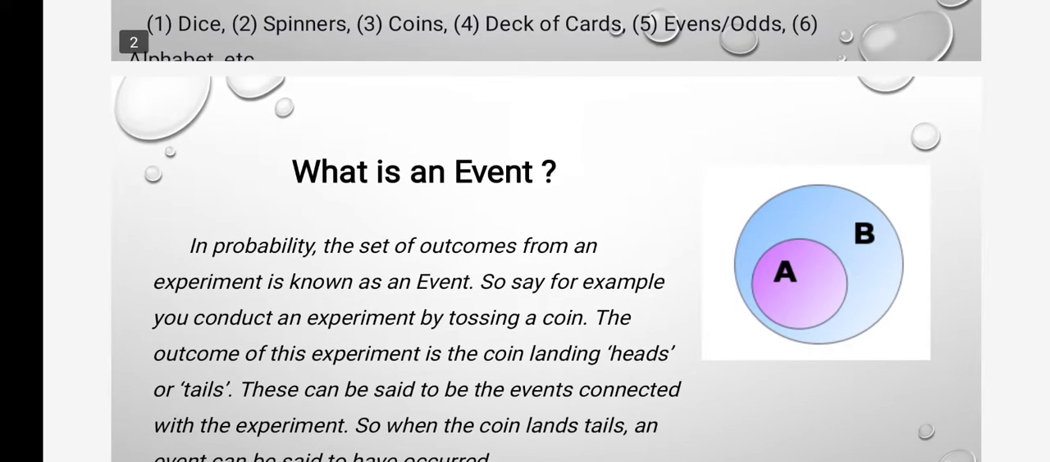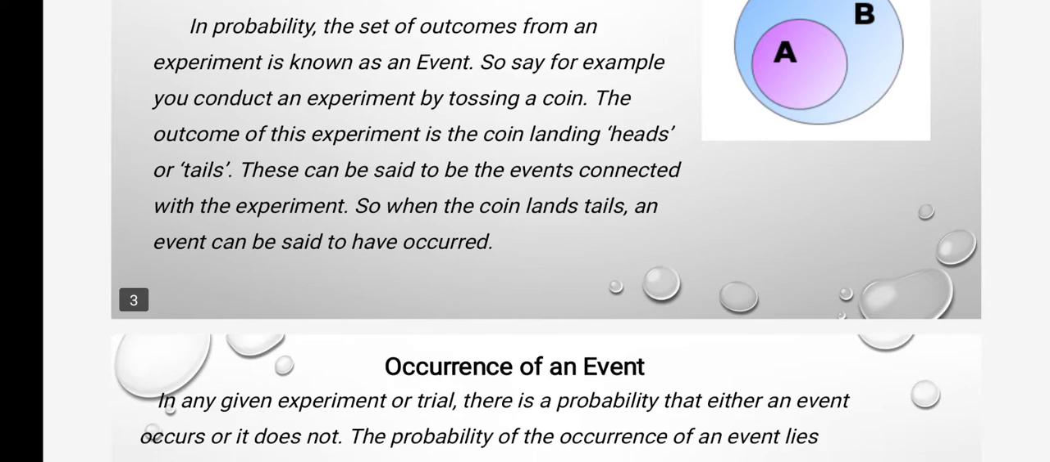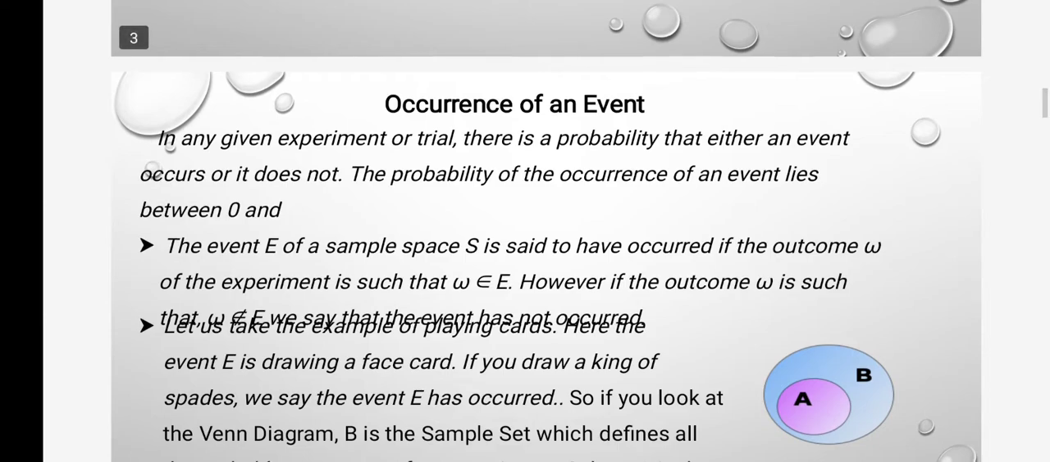What is an event? In probability, the set of outcomes from an experiment is known as an event. So, for example, if you conduct an experiment by tossing a coin, the outcome of this experiment is the coin landing heads or tails. This can be said to be the events connected with the experiment. So when the coin lands tails, an event can be said to have occurred.